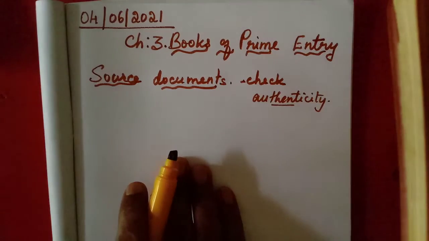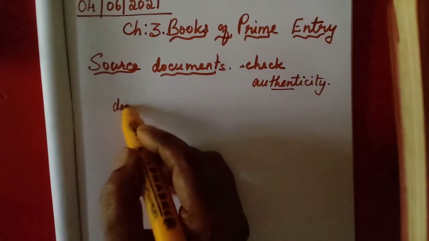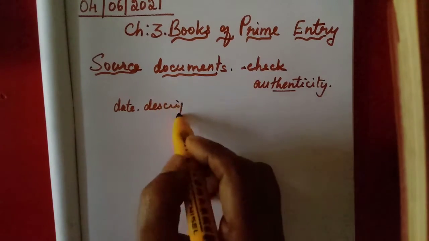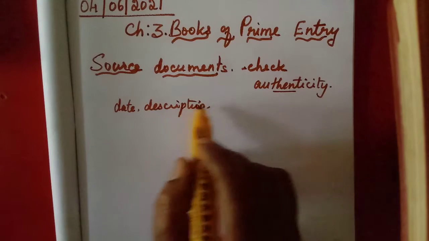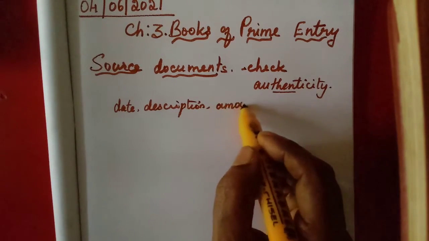source documents. In the source documents, they will show first the date, then the description of the goods sold, what they have sold. If it is a cash document, the description, then the amount will be there.